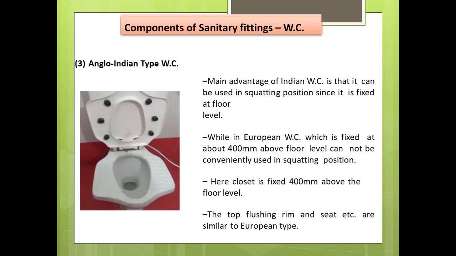This type of water closet removes both of these defects. In this type, the closet is fixed about 40 centimeter above the floor level. The upper rim of the pan is properly enlarged so that the legs can rest on it while using it in squatting position. The excreta directly falls into the water contained by the trap, and the top flushing rim and seat etc. are similar to the European type.